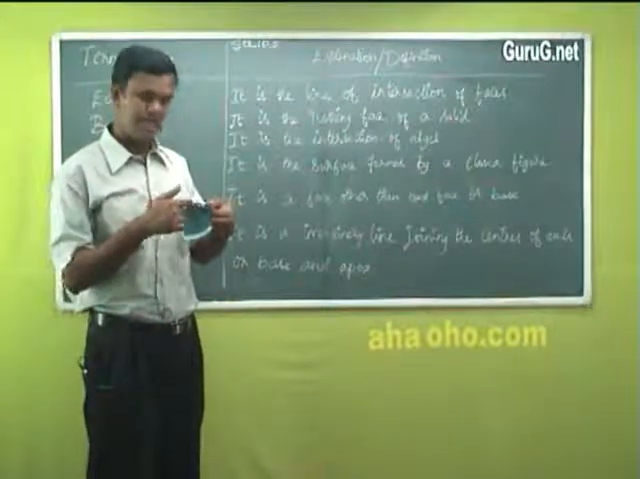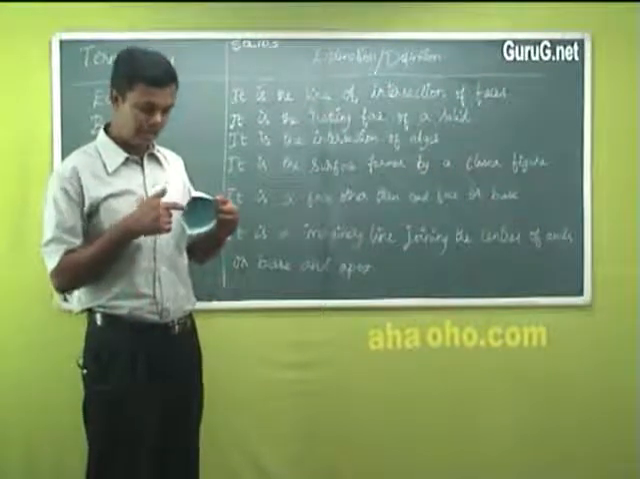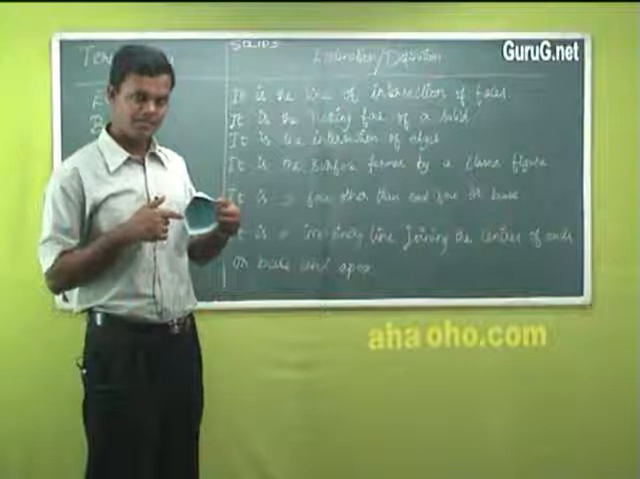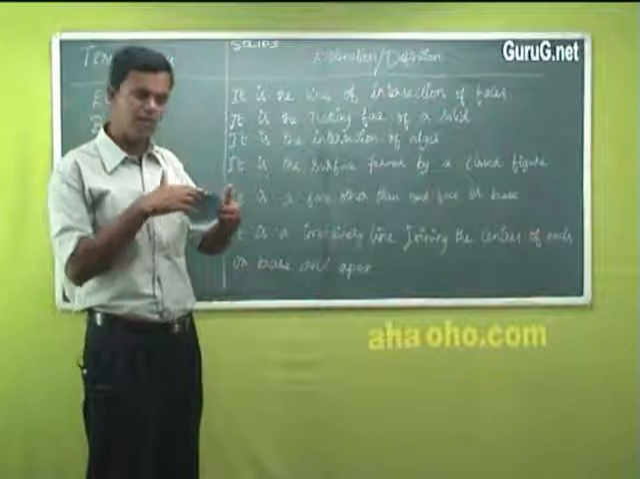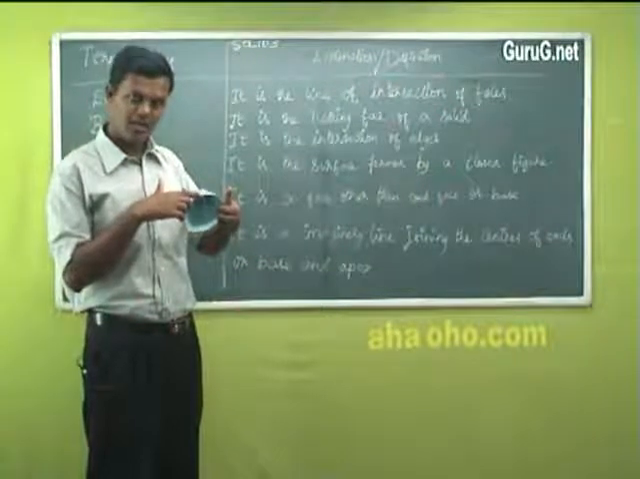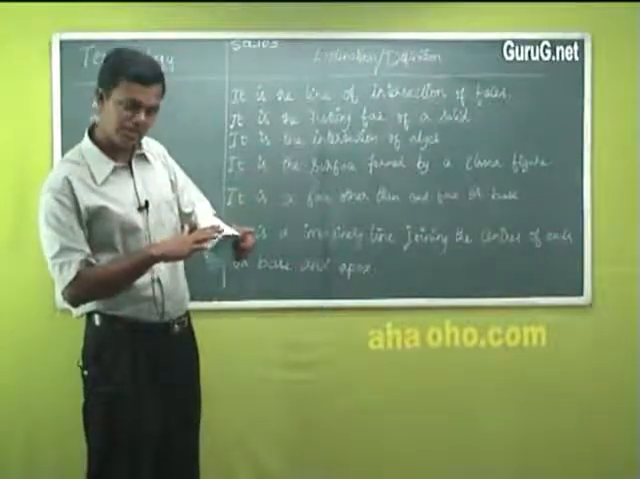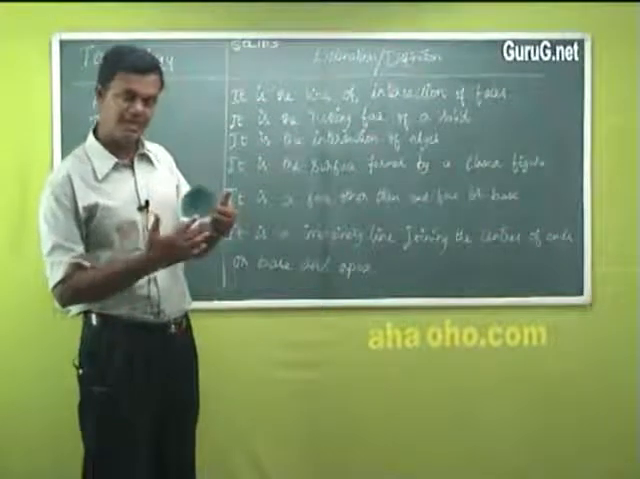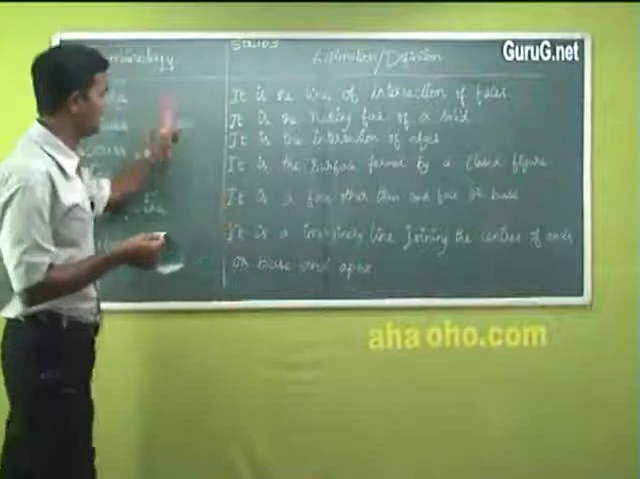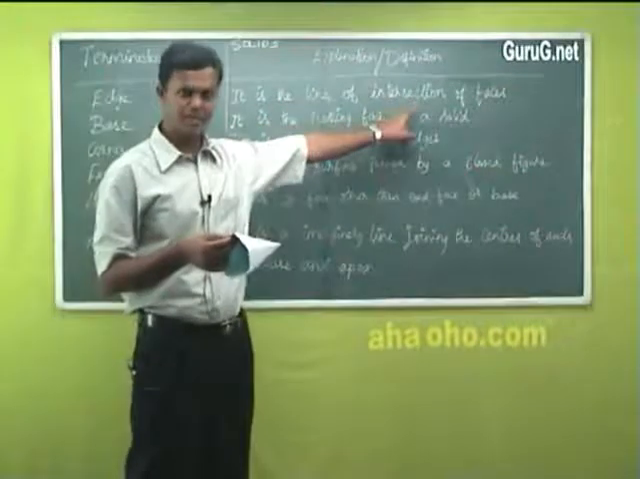Okay. A single line can make an edge. I should have another line also. This is the line of intersection of faces. Two lines should come and join. So this is one face here, another face here. It makes an edge. So I have different edges here. Edge means it is the line of intersection of faces.